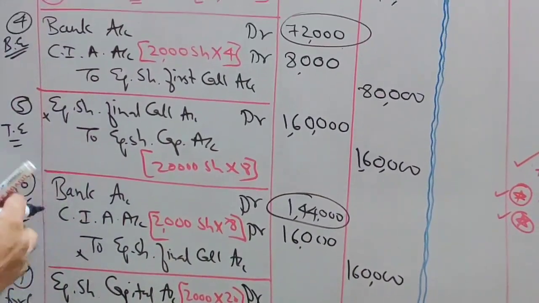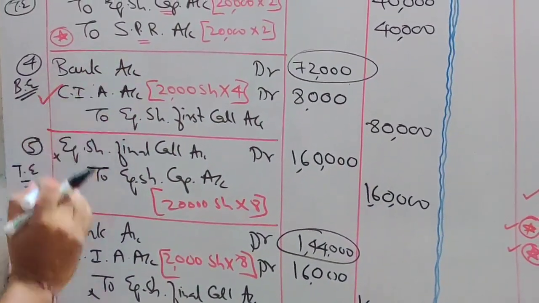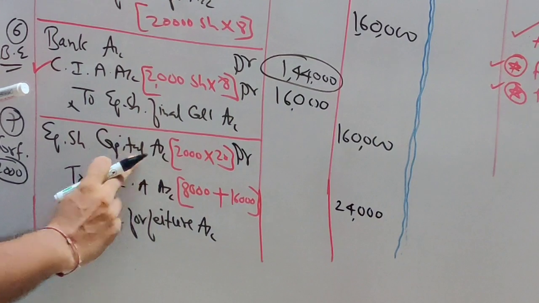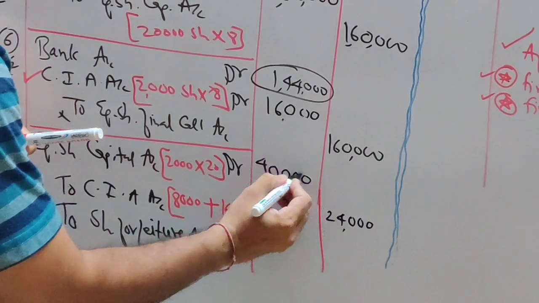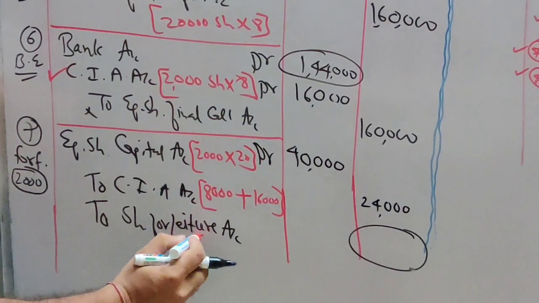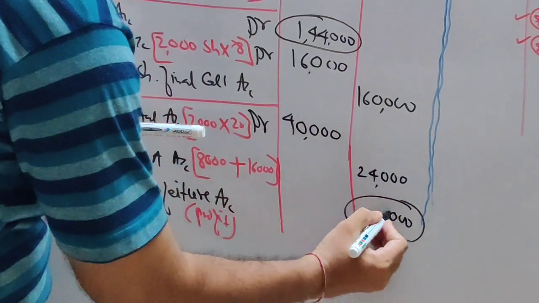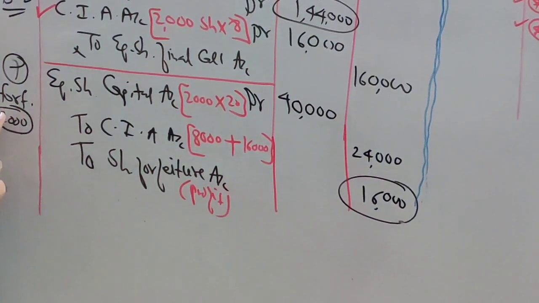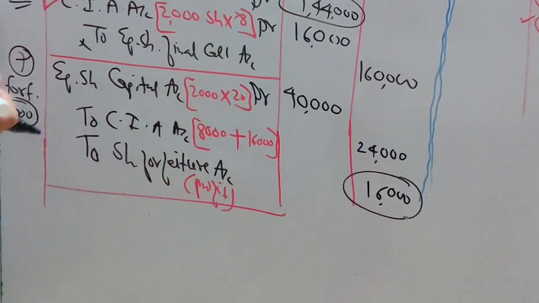So wherever you see call in arrear, you have to add. I am putting a tick. So at two places there were arrear 8,000 and 16,000. You have to add and write it. For capital, 2,000 shares cancelled off. 20, 2 2s are 4 and 4 zeros, 40,000. Now write the balancing figure in forfeiture account. This is a profit. Profit is always credited. So 16,000 is the profit on forfeiture. So you are putting this profit in the forfeiture account because this is profit because of the forfeiture.